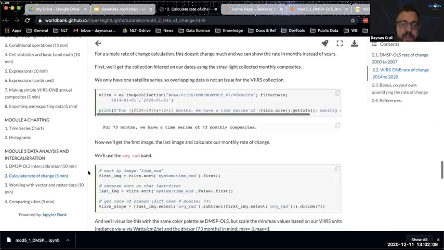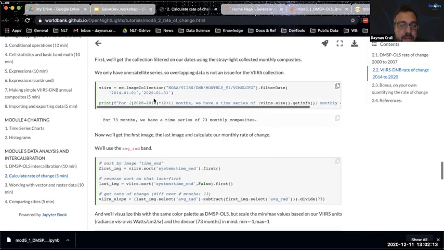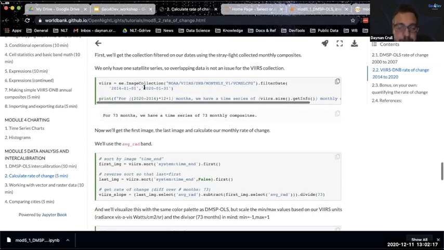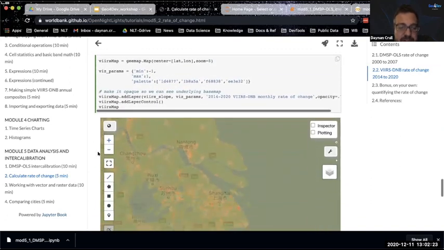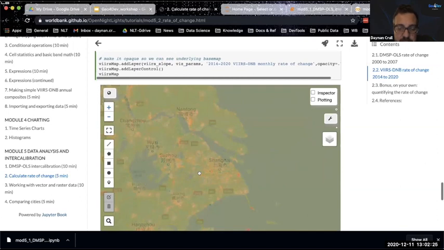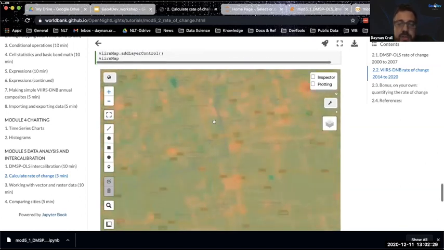So if we look at VIIRS and we look at creating the same way we did before, let's extract data from 2014 to 2020. And this is in months, so we're going to have a time series of 73 months. Now we can visualize this and get a much higher resolution for our map. And you can actually see not only is saturation not an issue,